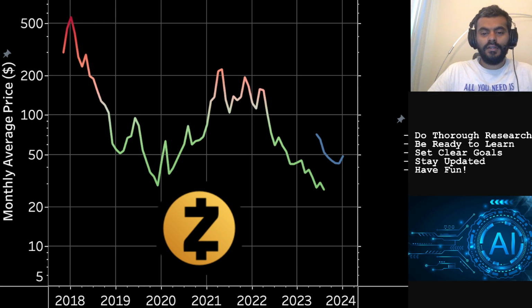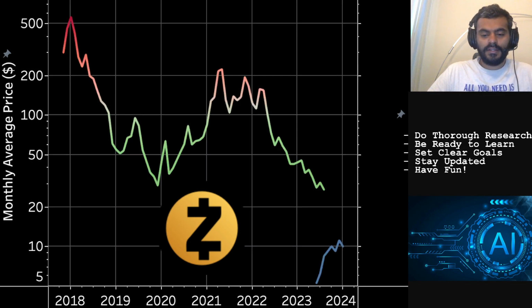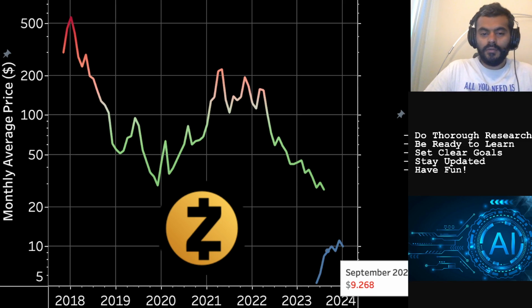The third scenario is the bear case, and this requires another macroeconomic downturn or Zcash specific downturn or altcoin specific downturn due to lower affinity to riskier assets. So in that case, what could be a multiplier to push those lows even further?